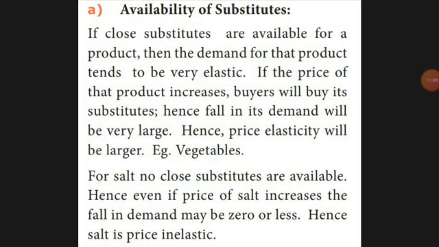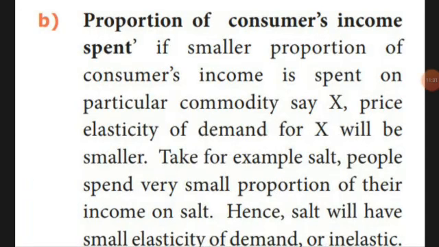Next, the proportion of consumer income. For example, if the price of a product increases or decreases, or a person's income increases or decreases, they still have to buy it. Take salt. The rate of salt is low compared to other products, but even if its price increases or your income is less, you will definitely buy salt because there is no substitute for salt.